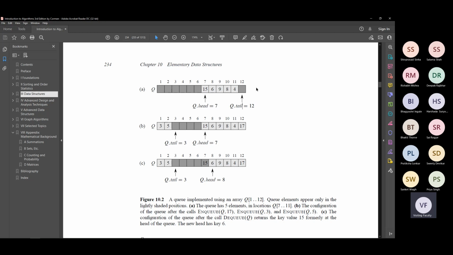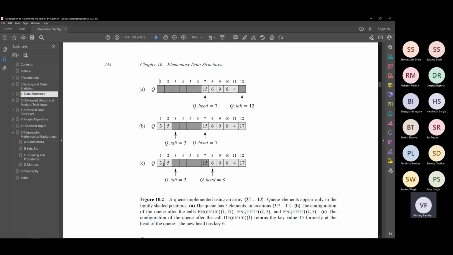Increased, right? When a person enters a queue, the length of the queue increases by 1. Correct? It increased q dot tail by 1, but then there is no 13th index, right? So we are working modulo 12. It's just like working with a clock. After 12 a.m. you get 1 p.m., right? So you think of this as, after this the next box is from the left. Okay, that is how you look at it. So q dot tail, when it is equal to 12, you have to increase it technically, but you cannot increase it to 13. So you come back to 1. So q dot tail becomes 1.